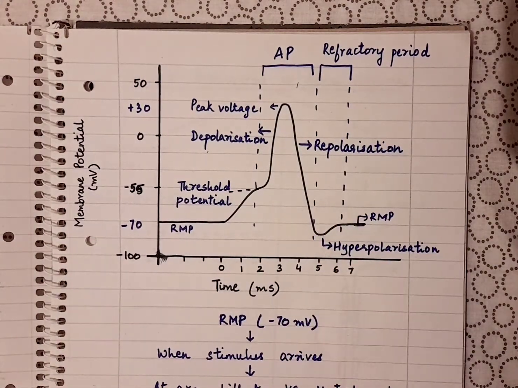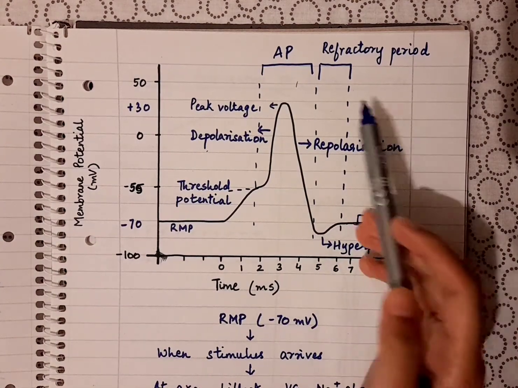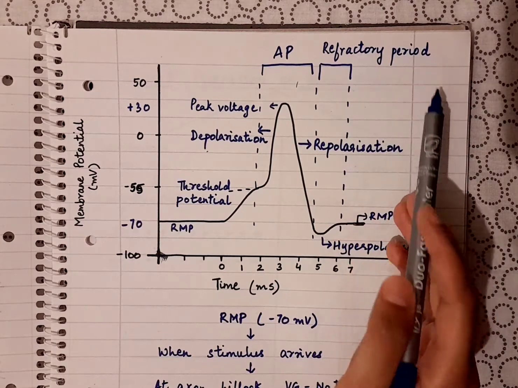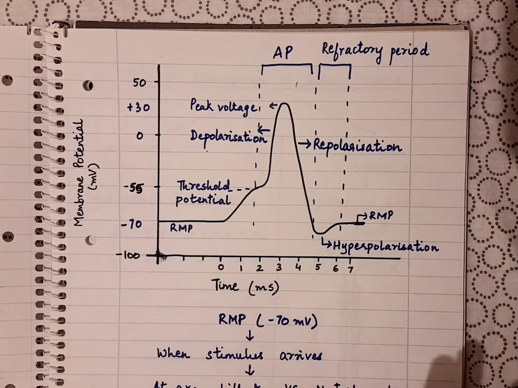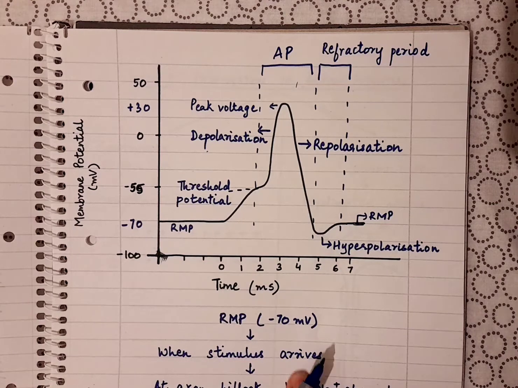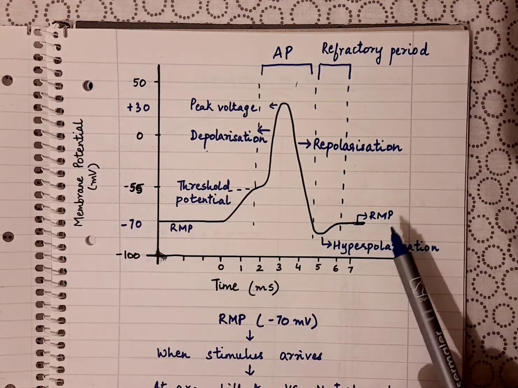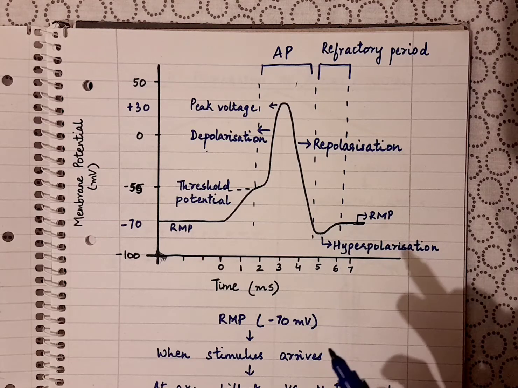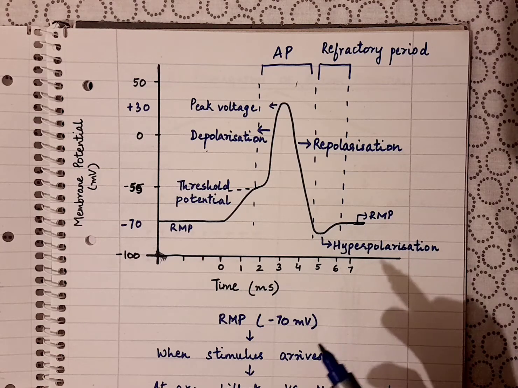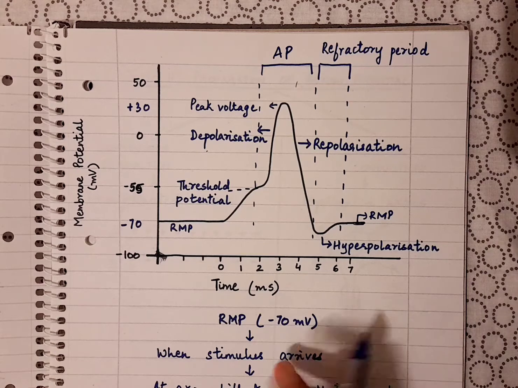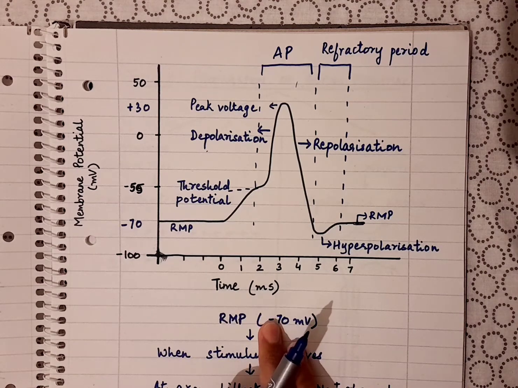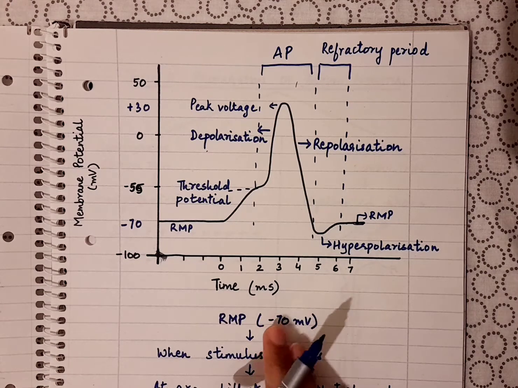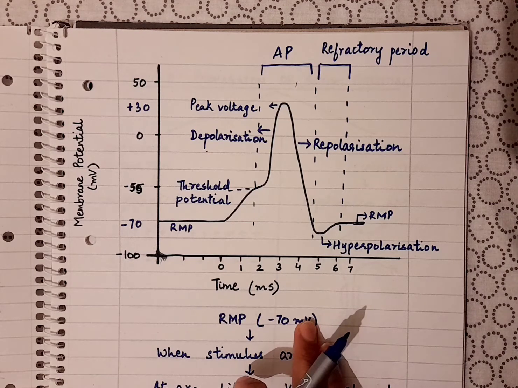Now there's also another part which is called the refractory period. It's just a brief period after the generation of the action potential, before the RMP is maintained. The refractory period is basically a small period of diminished excitability, which means that during this time it is very difficult to excite the neuron again.